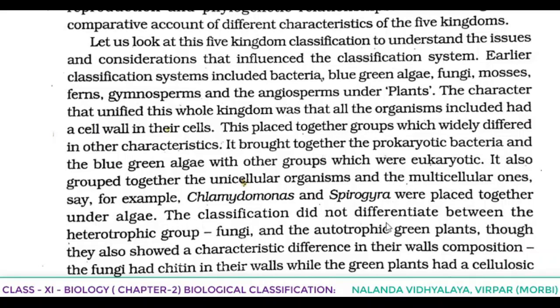The classification did not differentiate between the heterotrophic group, that is fungi, and the autotrophic green plants, though they also showed a characteristic difference in their wall composition. The fungi had chitin in their walls, while the green plants had a cellulosic wall.